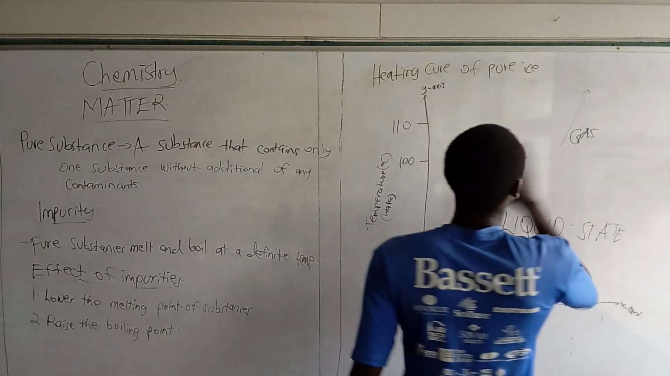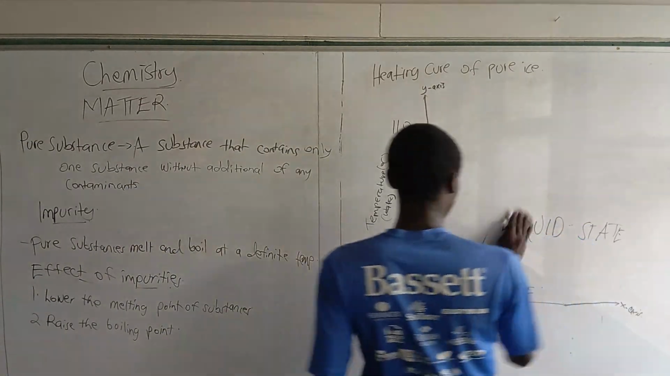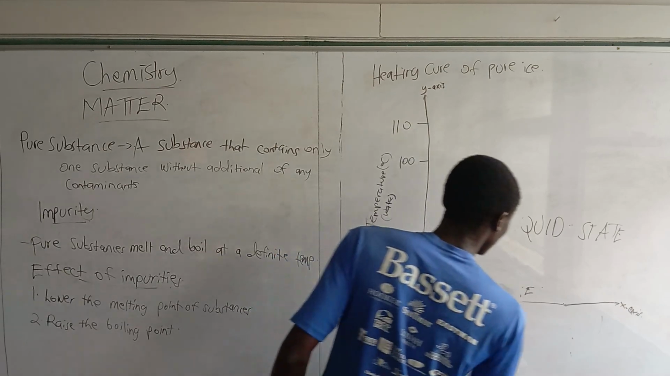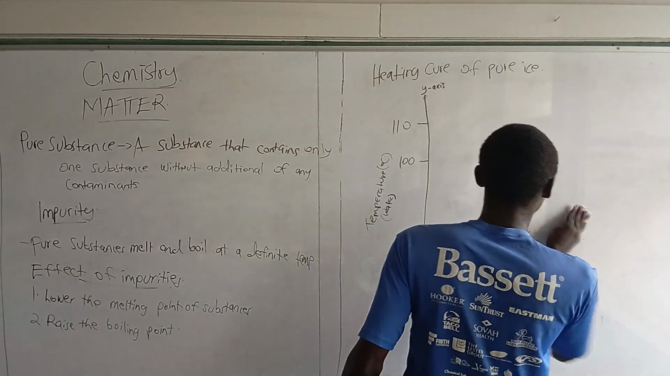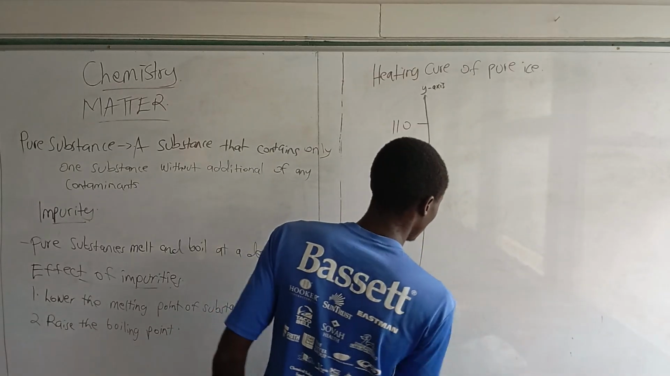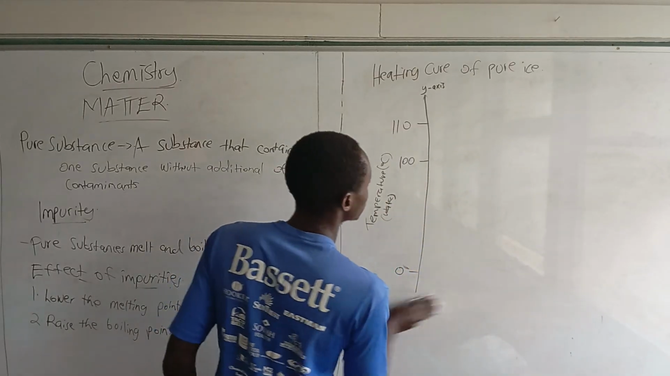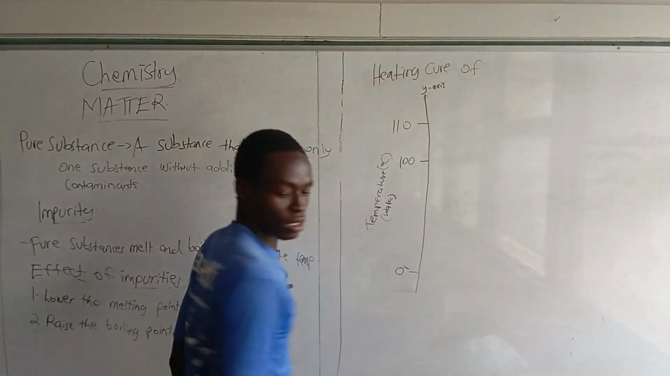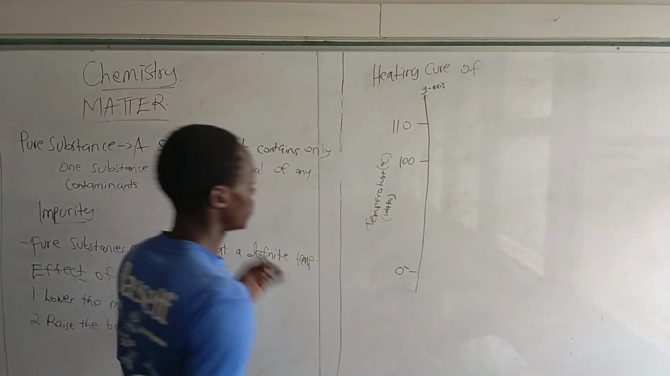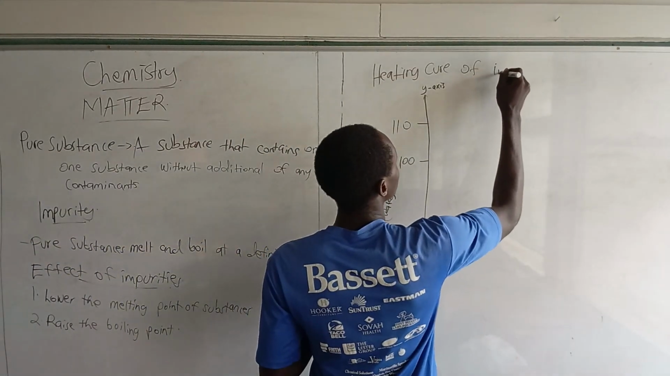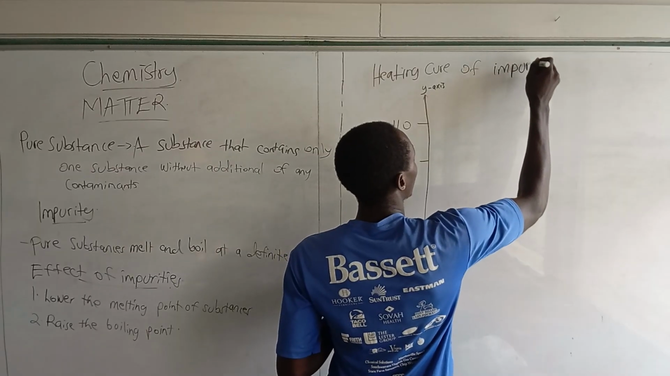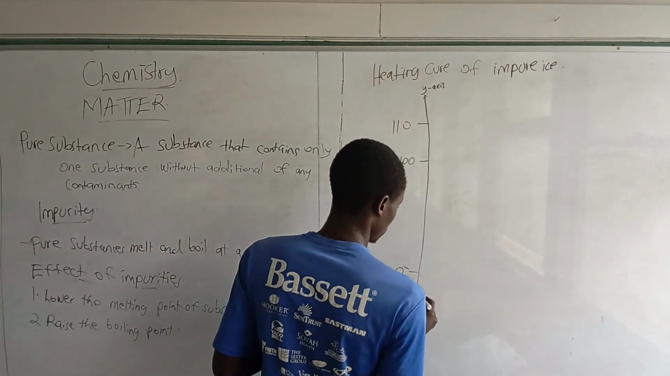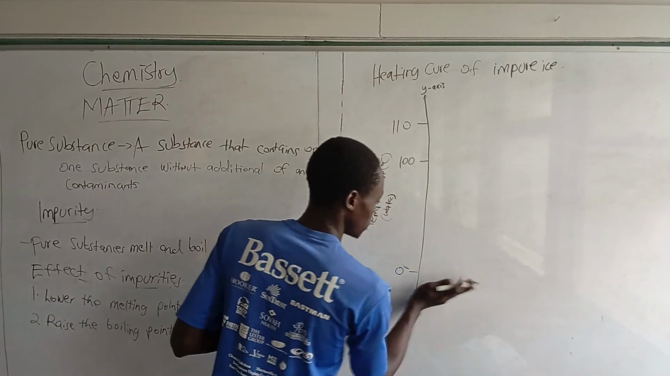So, if the ice wasn't pure, meaning that there was an impurity added to the ice, you want to check how it will look. Let's say impure ice. Okay? So that is a pattern.